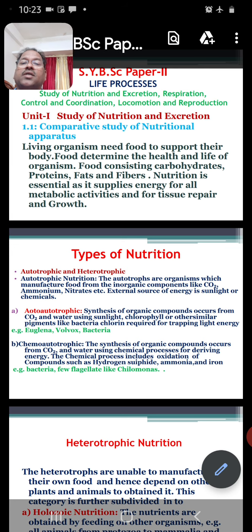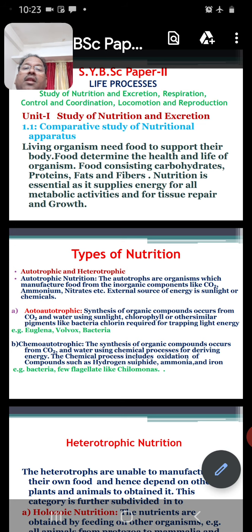They are called autotrophs. In autotrophic nutrition, there is synthesis of organic compounds from carbon dioxide and water using sunlight. Chlorophyll or other similar pigment is used by the plants as well as some animals.